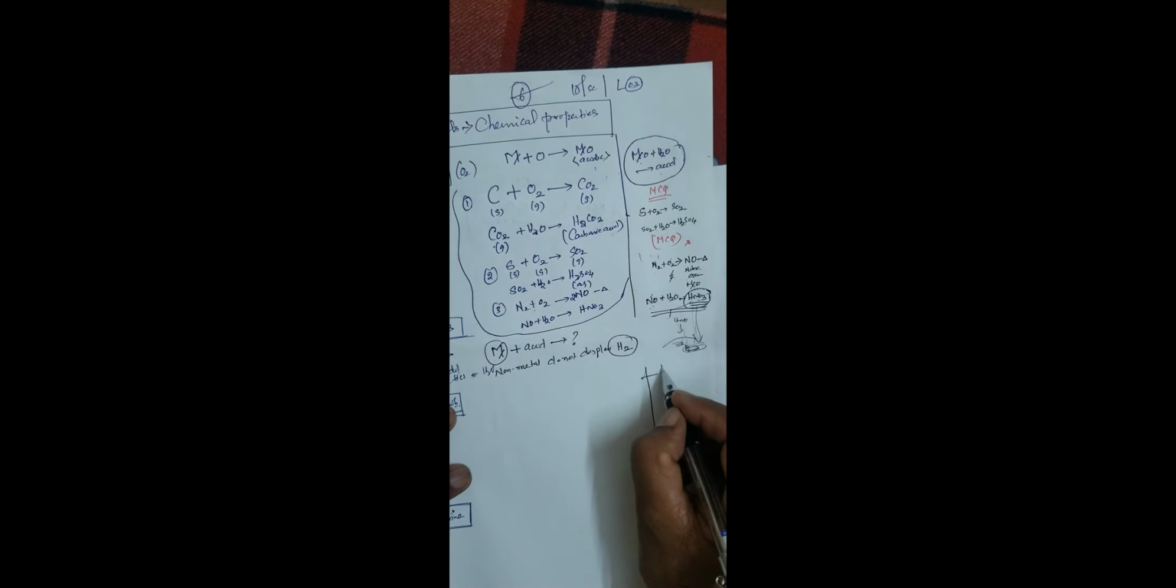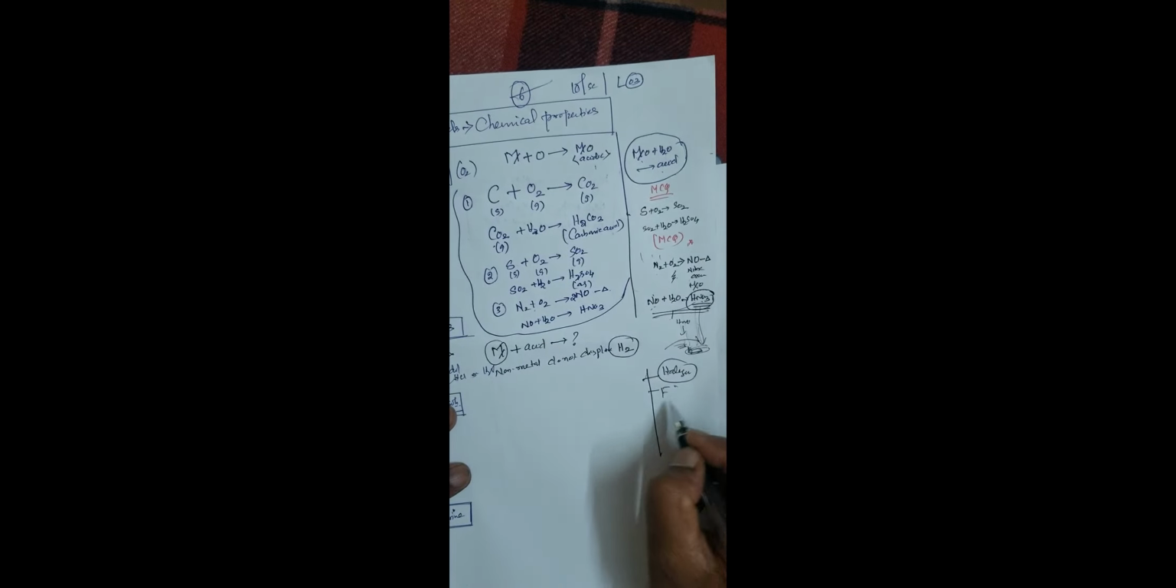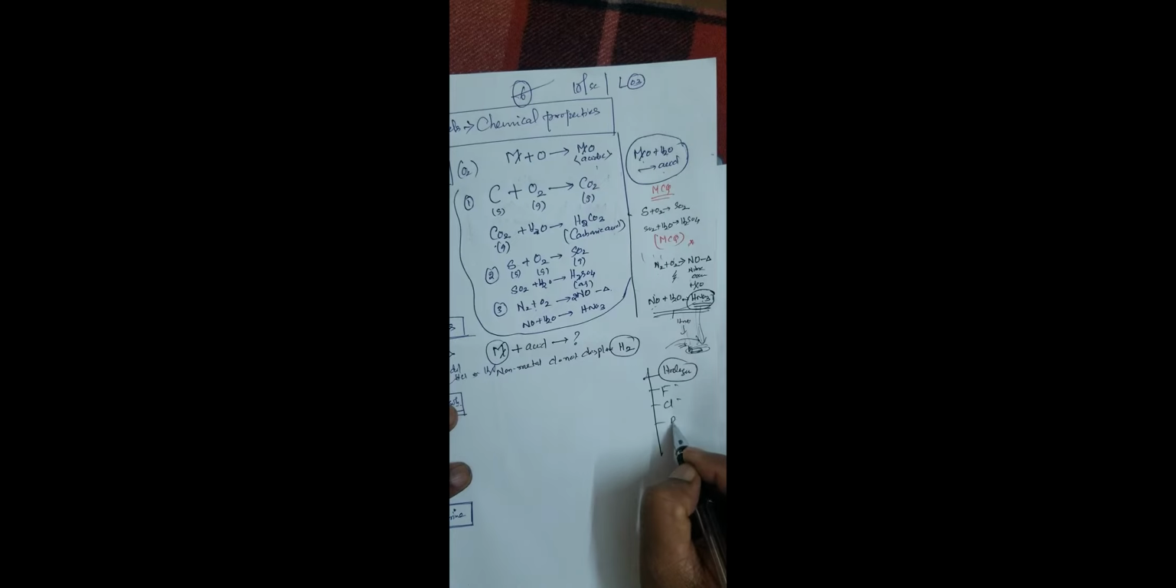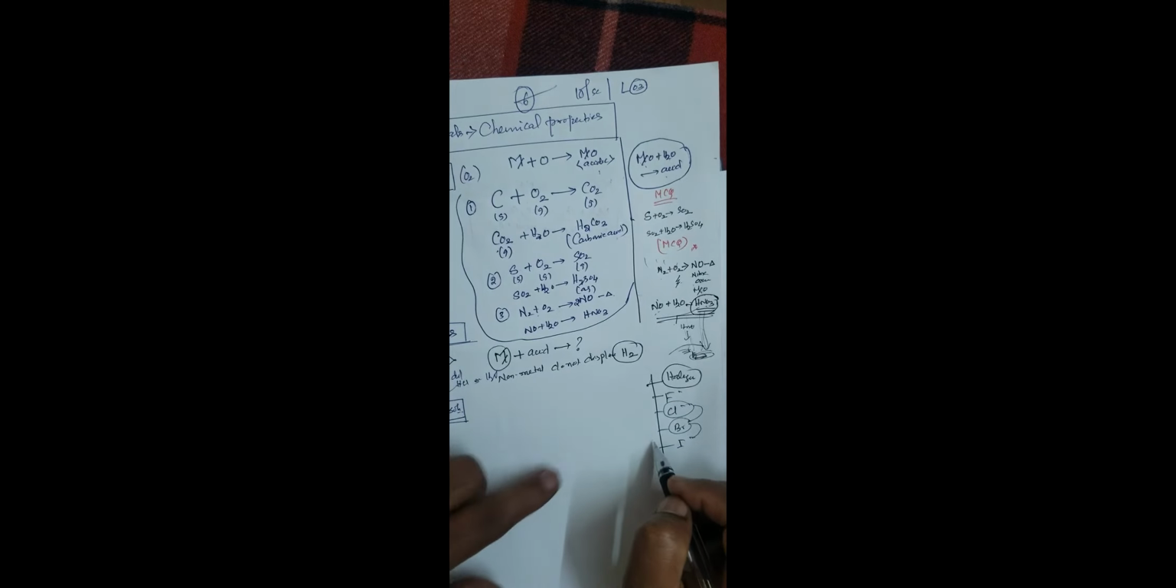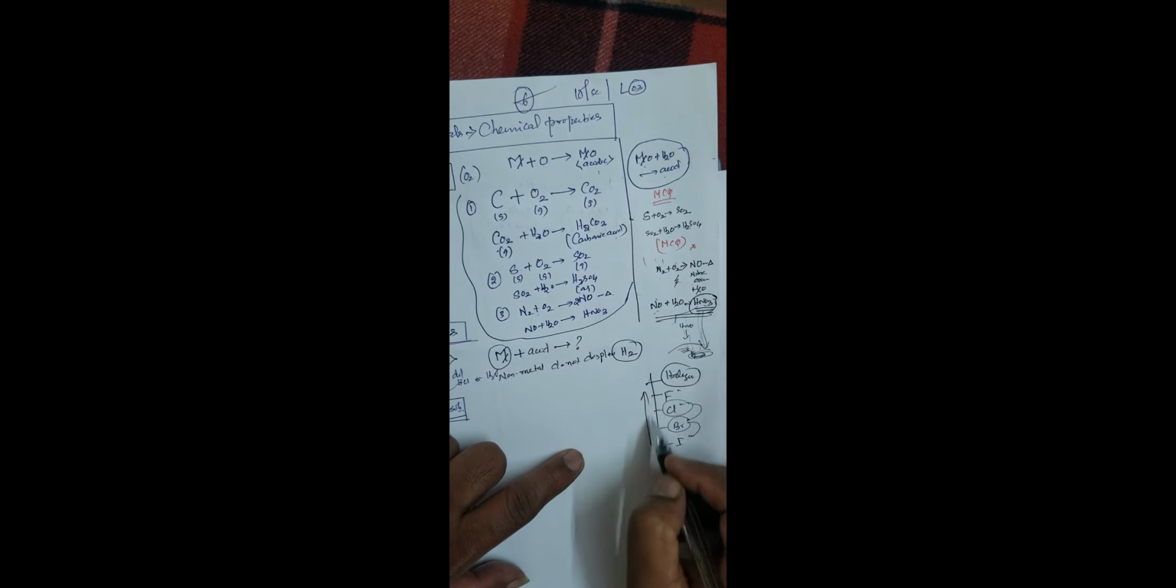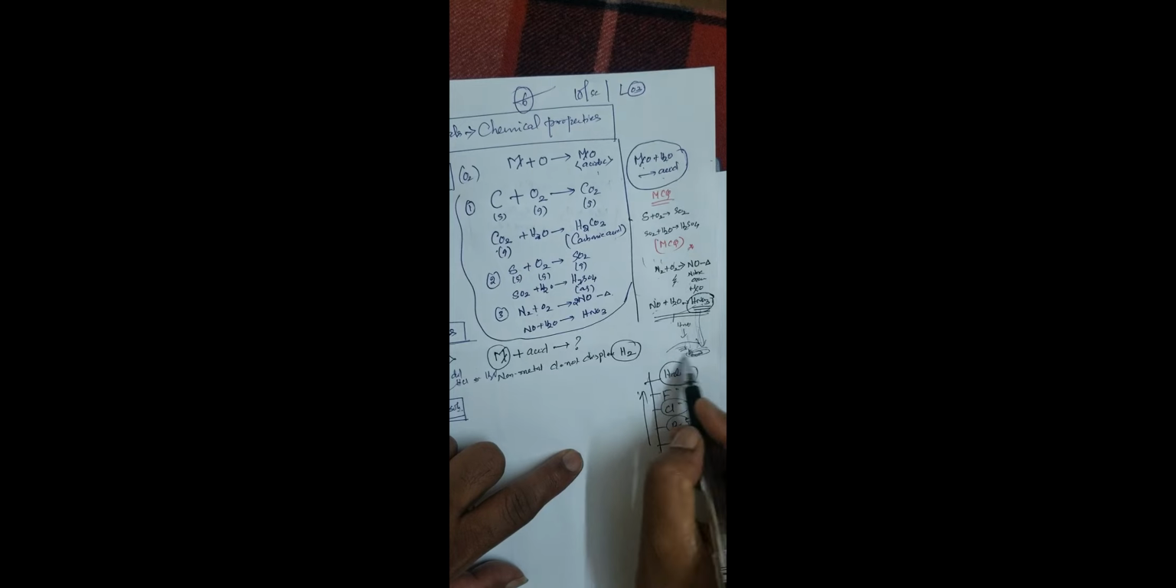See, which is more reactive? Take halogens. Halogens are what? Fluorine, chlorine, bromine, and iodine. Here, which is more reactive? Chlorine is more reactive than bromine. Bromine is more reactive than iodine. This is called reactivity. Reactivity increases: you are more reactive, you are less reactive.